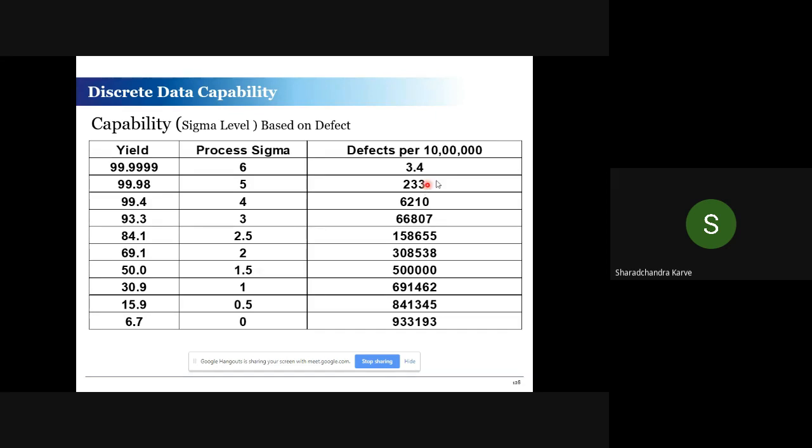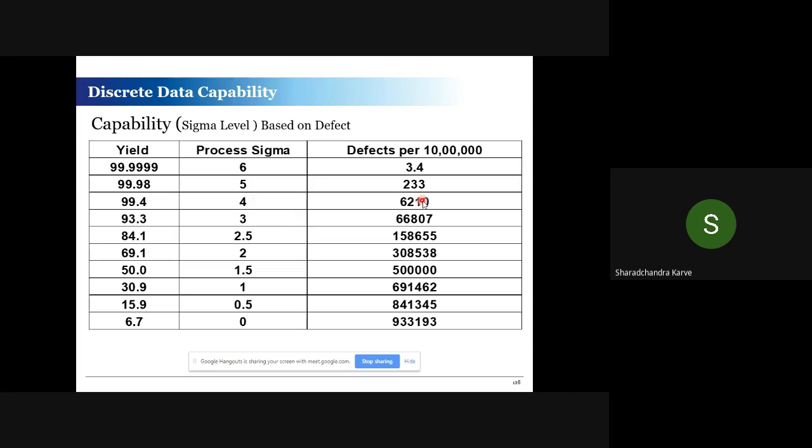If the defects are something like 9 lakh 33,000, then it is at 0 sigma level. As you can see, as the defects go down, the sigma level goes up, and 4 and above is also called a good process.